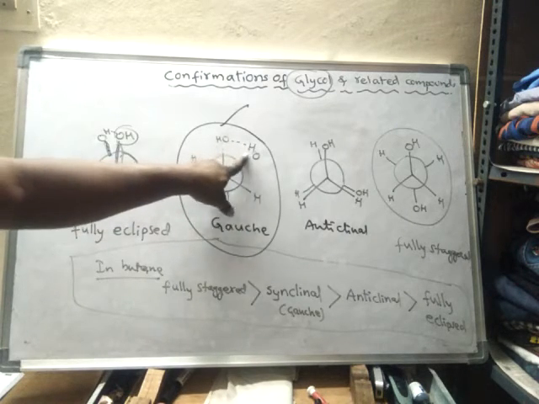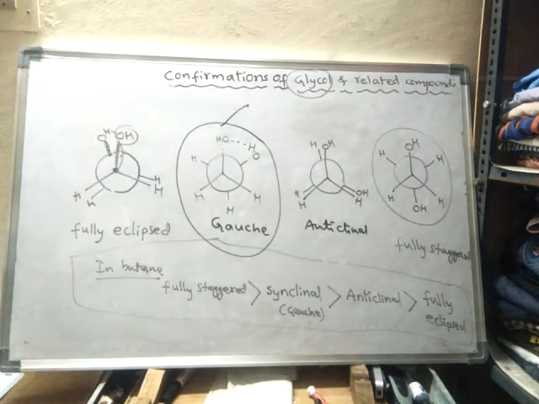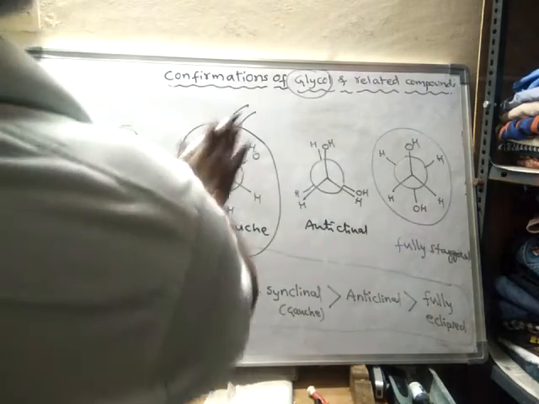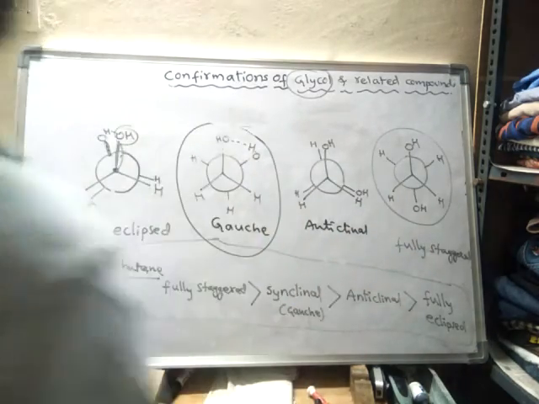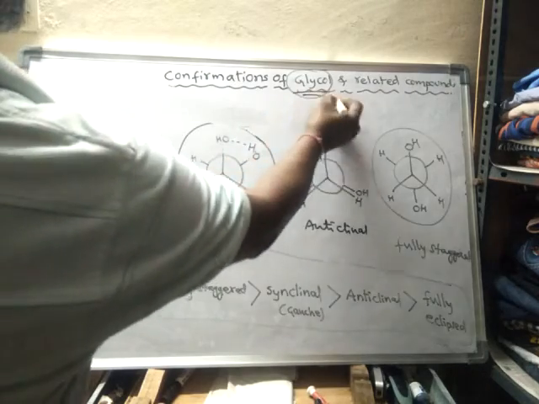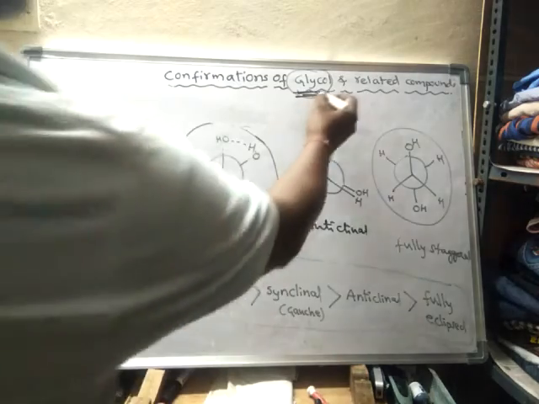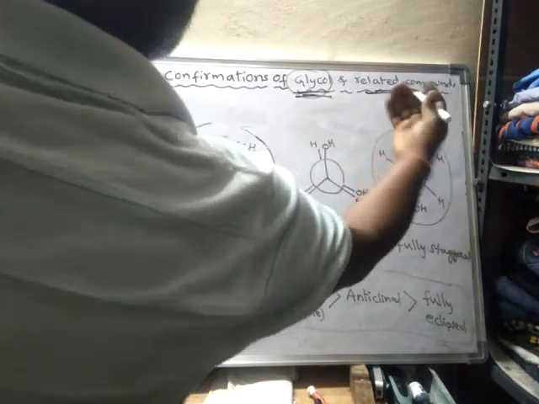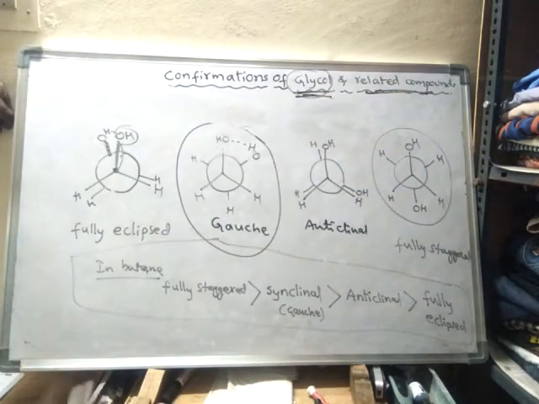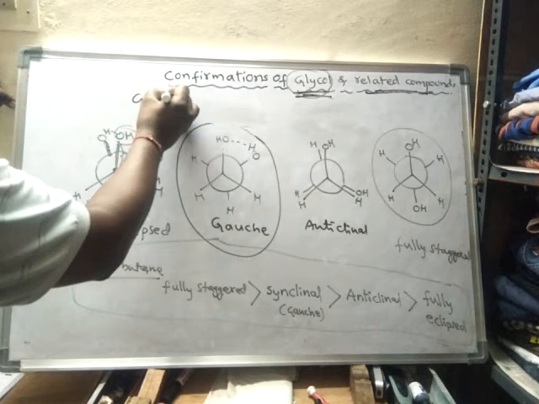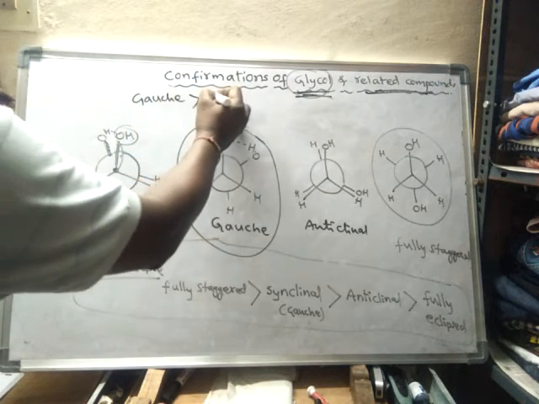The hydrogen bond is formed, and here there is very little torsional strain. So due to this, what happens? The gauche form will become more stable even than the fully staggered form also. So in compounds related to glycol, the order of conformational stability will be like this. Gauche is highly stable, more than fully staggered,